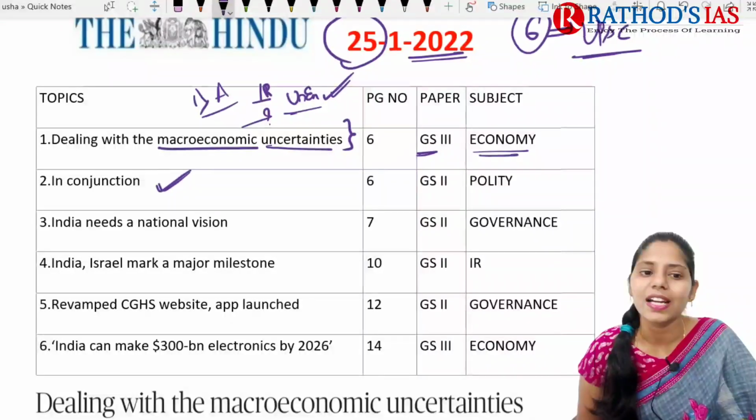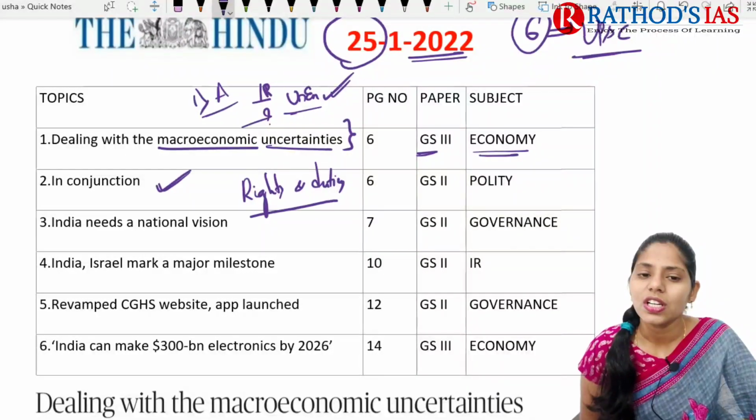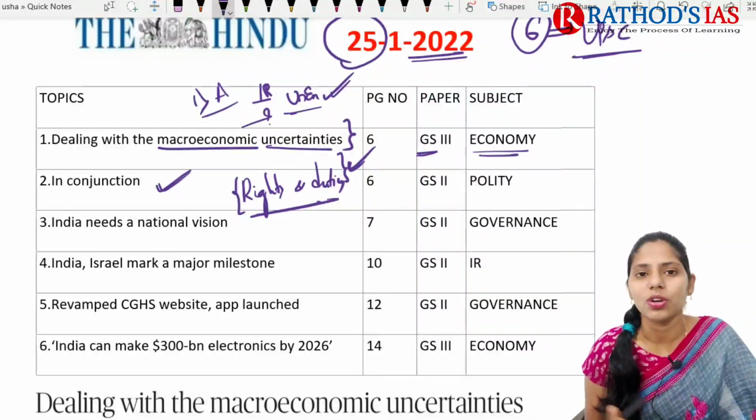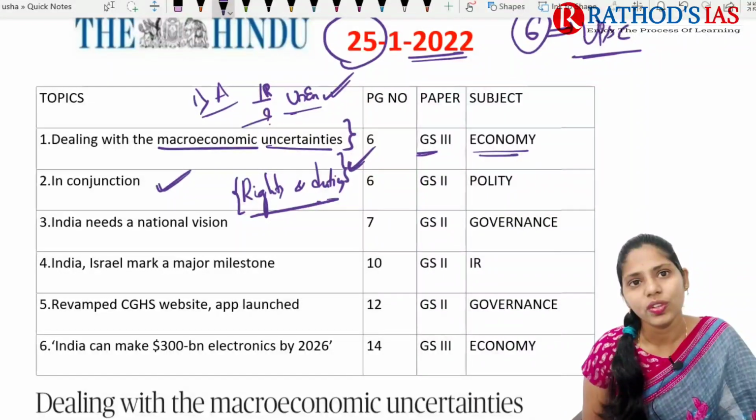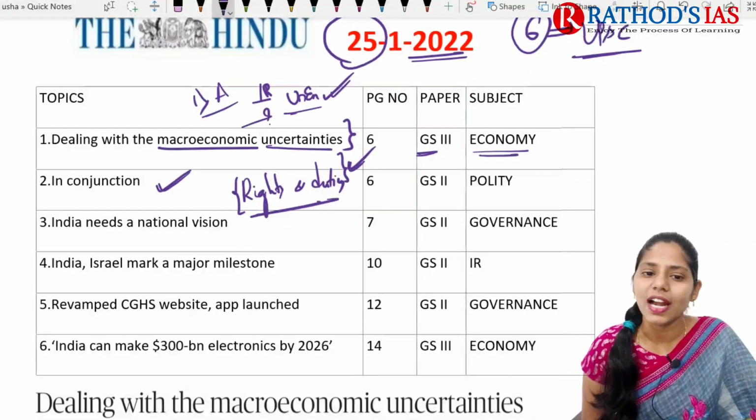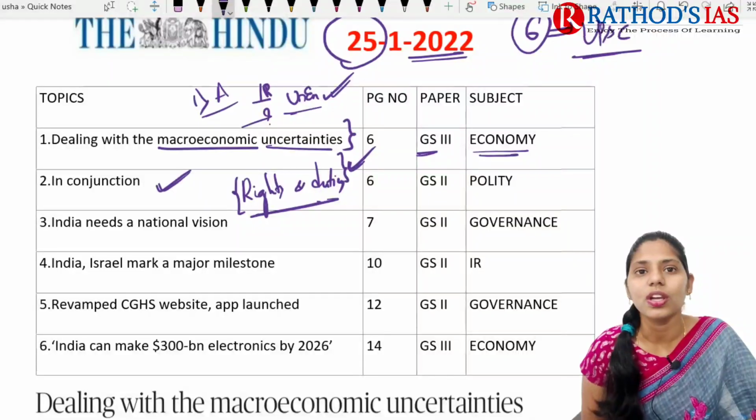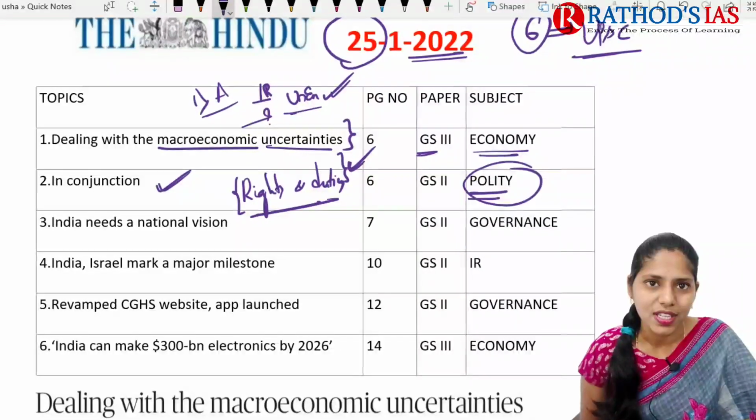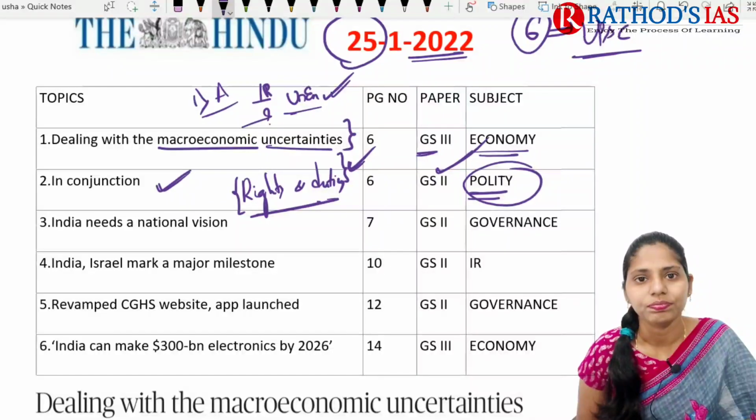And the next topic is regarding conjunction. This article is mainly talking about rights and duties. So why is it in the news? Recently our Prime Minister made a statement regarding rights. We mainly focused on rights, and because of this, we are backward. So now there is one editorial regarding rights and duties. This editorial says that those two should be there in conjunction, that is rights as well as duties. This article is important from polity, which mainly comes under GS paper 2.